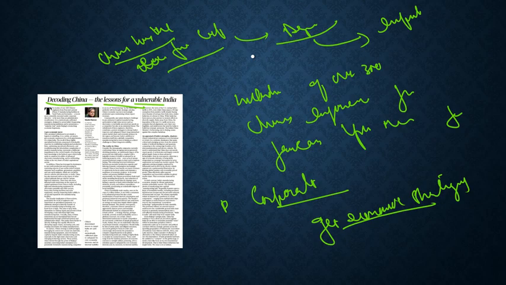So let's understand the chronology. The first thing, China's internal issues. Their economy is highly dependent on exports. Second, they have an aging population. Third, they have excessive production capacity. When they have all these three, it becomes logical to understand why they are withdrawing their engineers from India, and why they are restricting critical mineral exports to India.